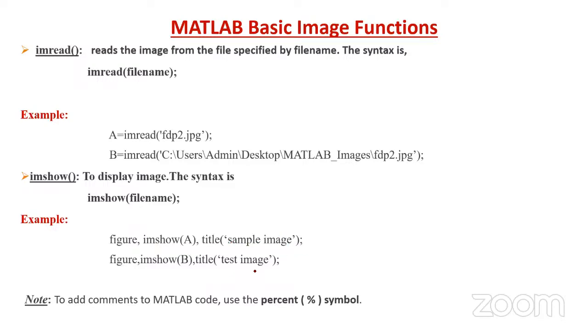So these are the two functions. One is imread, by using that we can read images from the current folder, and one is imshow, by using that we can display or show the images. Suppose you want to put some comments: in C++ or C language we use comments like this. Similarly in MATLAB, we can represent a comment by using the percentage symbol. Percentage, let us assume first MATLAB program, or first image processing algorithm, like that we can put any comment by using the percentage symbol.